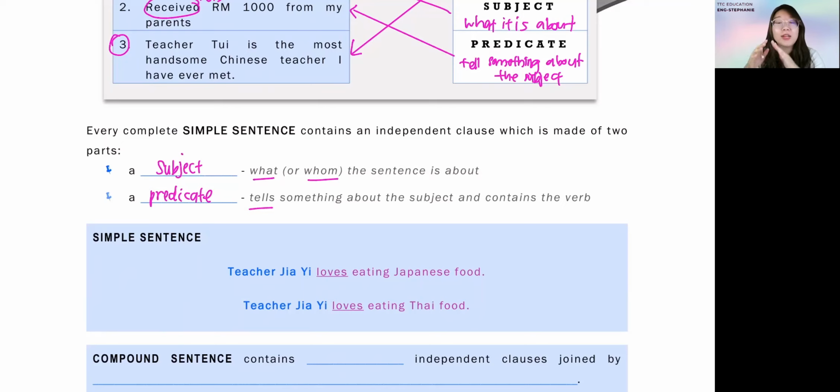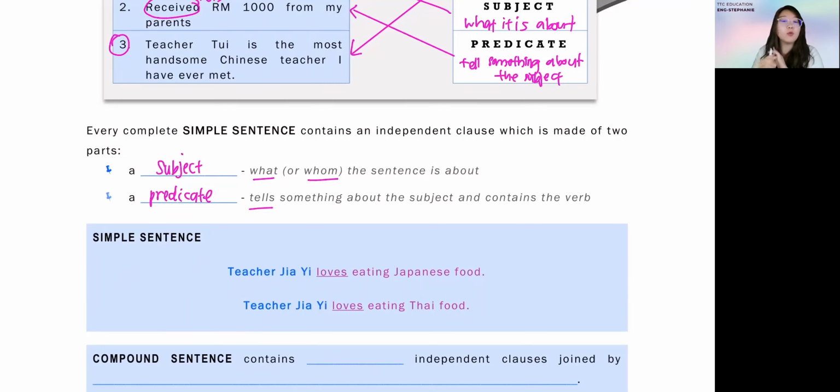Another thing is called dependent clause. That one is when there's a hanging sentence that will need either your linkers and connectors or your coordinating conjunctions to connect it together. Only then will it form a complete sentence. But that one is a bit complicated. I will not touch on it in today's lesson. All right, so you just have to understand that independent clause means one complete sentence.